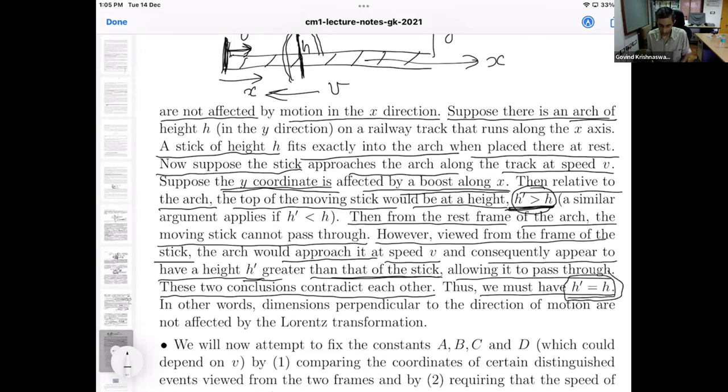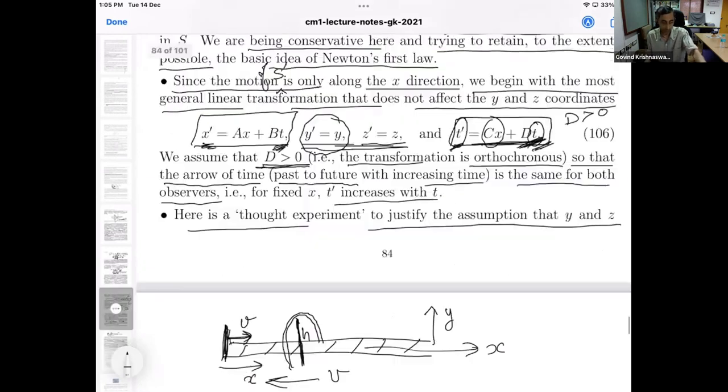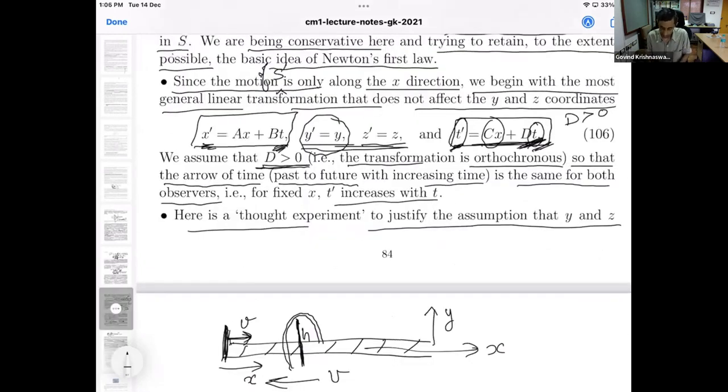In other words, dimensions perpendicular to the direction of motion are not affected by the Lorentz transformation. Whatever this Lorentz transformation is, it must not affect directions perpendicular to the direction of motion. So this is our little thought experiment to justify these two formulae.